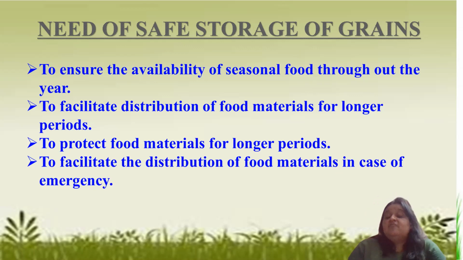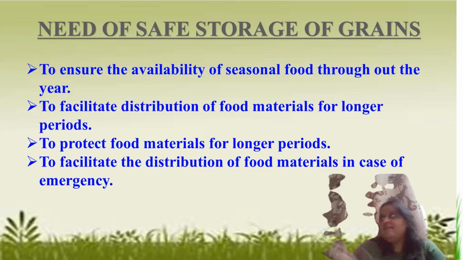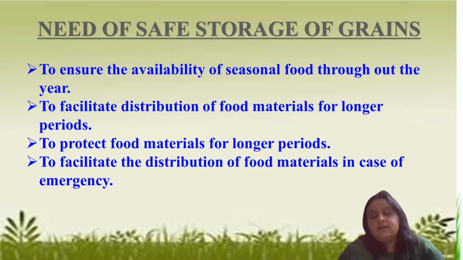So why do we have to take care of stored grain as well? So that we can have the availability of seasonal food throughout the year. Seasonal food means some food we only get in some seasons, but we can have it the whole year without any problem.